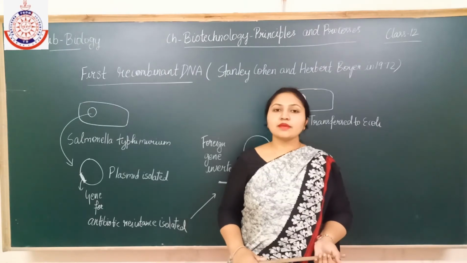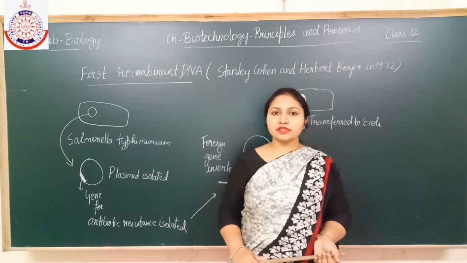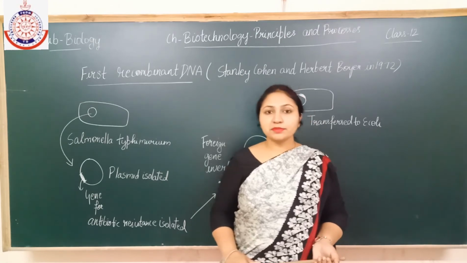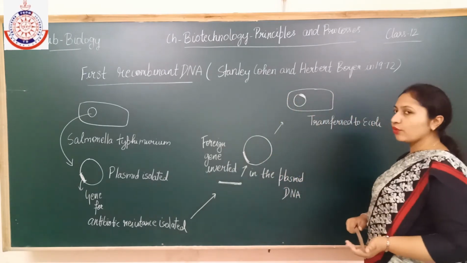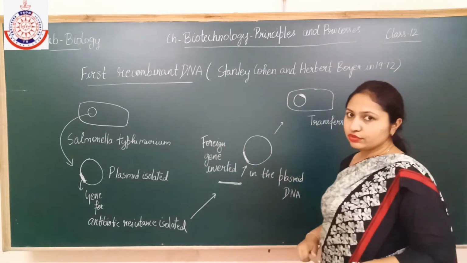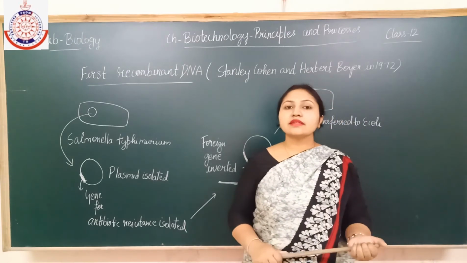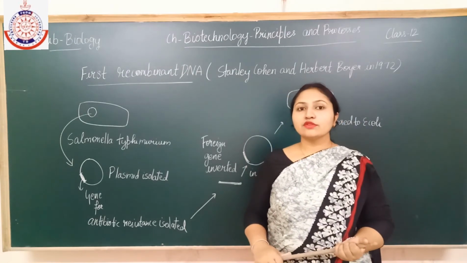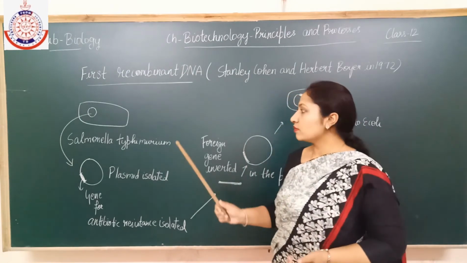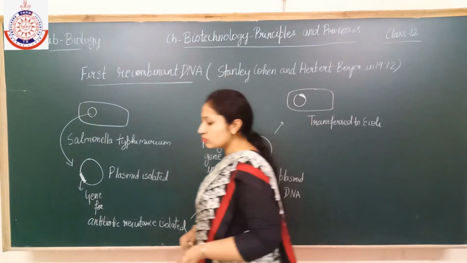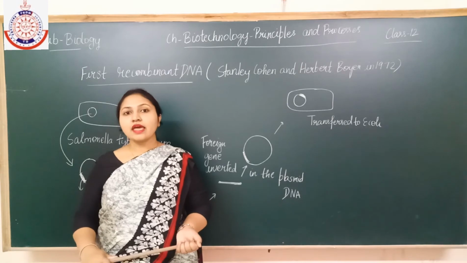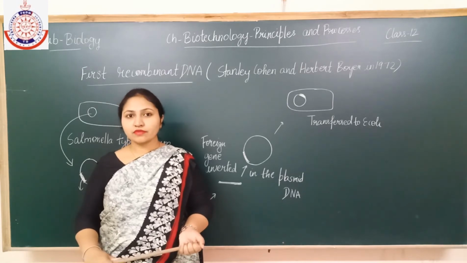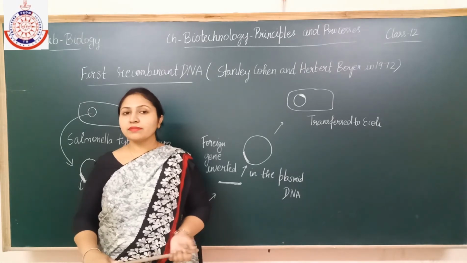Now we will discuss the first recombinant DNA, which was developed by Stanley Cohen and Herbert Boyer in 1972. This recombinant DNA was produced on the basis of isolation of a gene which shows resistance against antibiotics. Now what do we mean by this?